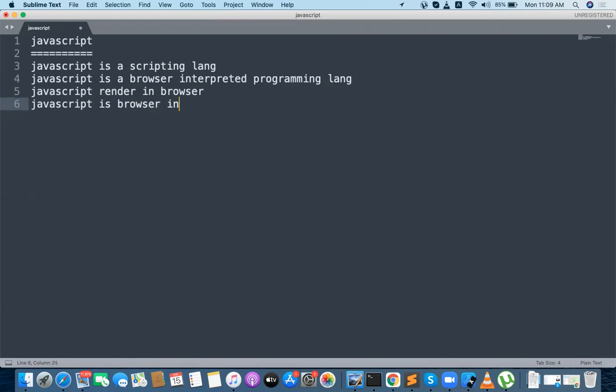Browser independent. What is this browser independent? It's nothing but for any browser it is going to work. For example, you will be having something like Chrome, Firefox, IE or Opera, Safari. For all the browsers, this JavaScript is going to render, and we can do web development programming with this particular JavaScript with any kind of browser.